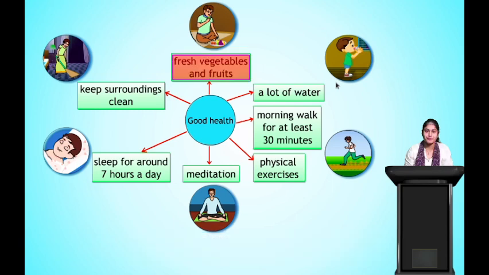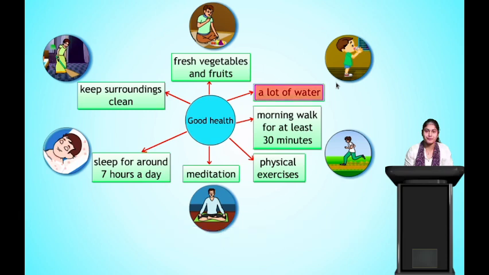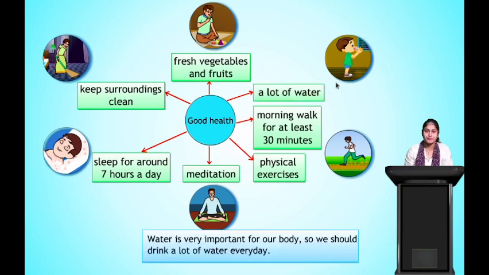Next, fresh vegetables and fruits. What do we write for that? We should eat fresh vegetables and fruits. Next, water is very important for our body. So we should drink a lot of water every day. Clear?